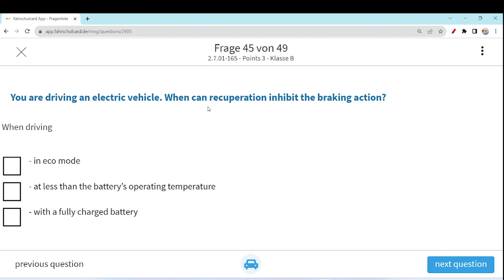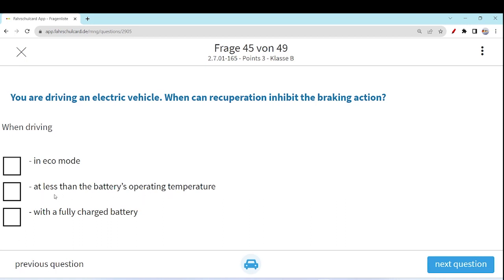We have already discussed recuperation in our previous videos. So when can recuperation inhibit the braking action? What are those points? When in eco mode? No, eco mode is the best thing for recuperation and the braking action. In eco mode it works perfectly fine.